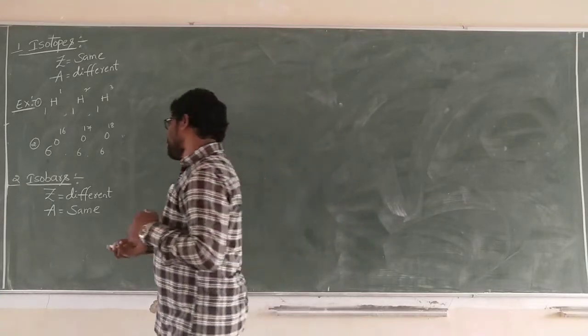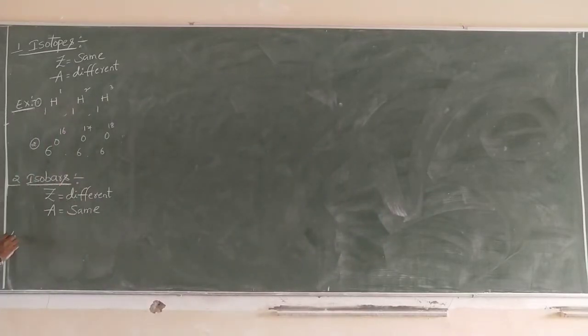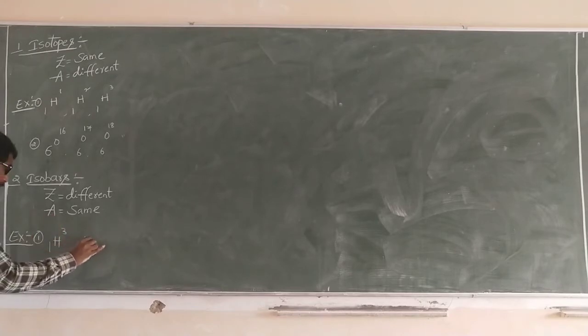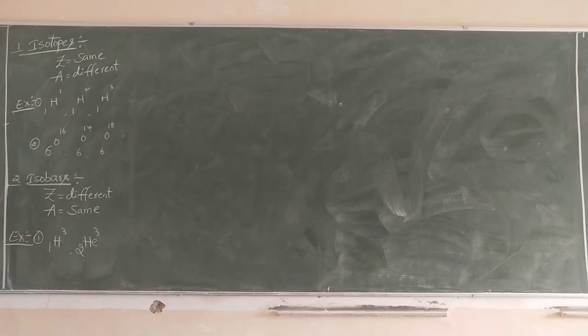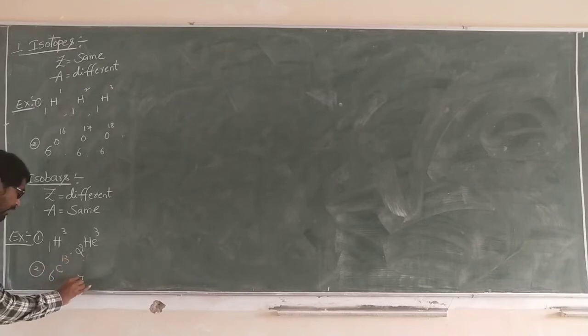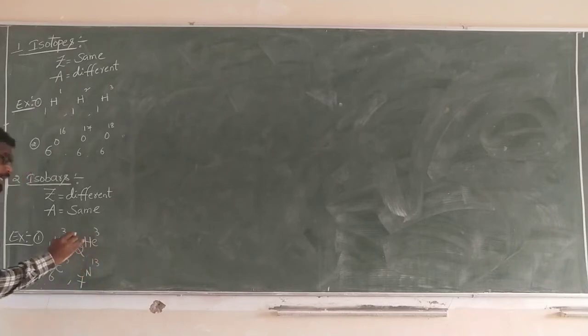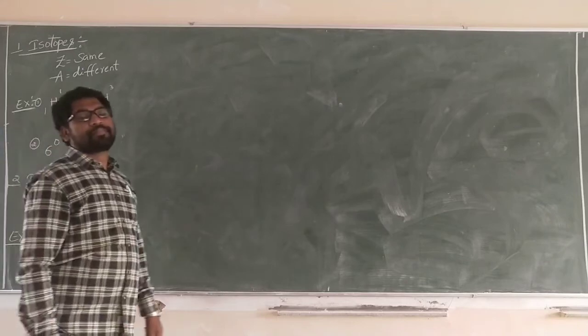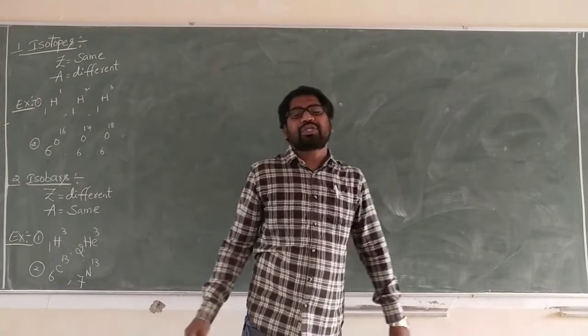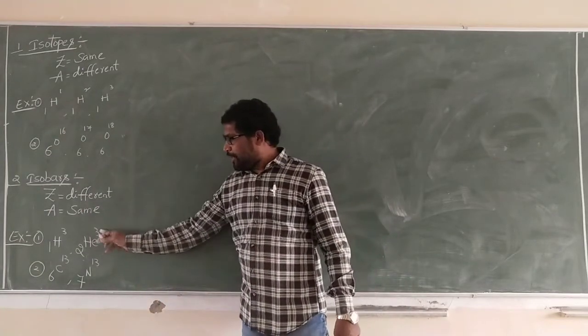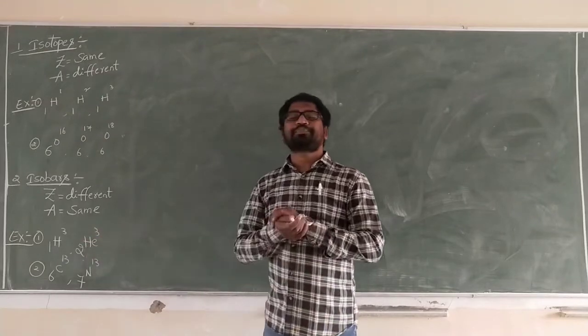Example: 1H3, 2 helium 3. Second one, 6C13, 7 nitrogen 13. The mass number is the same.